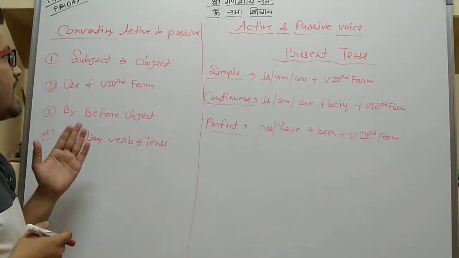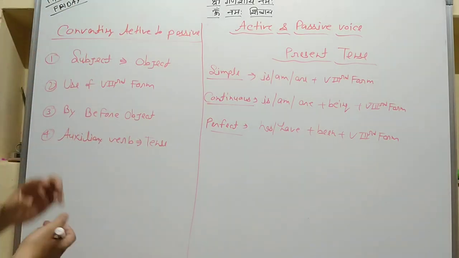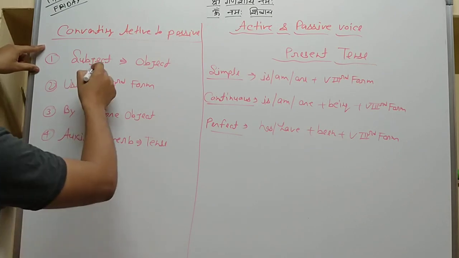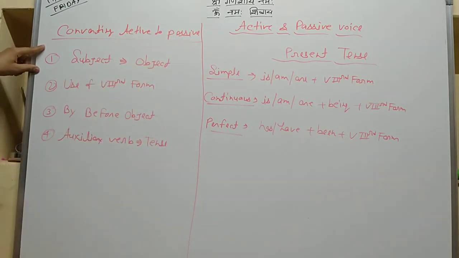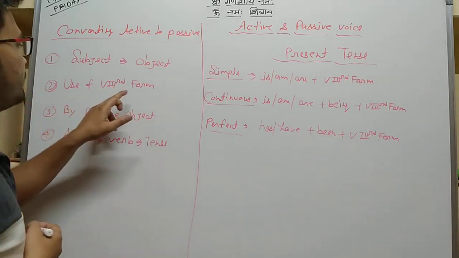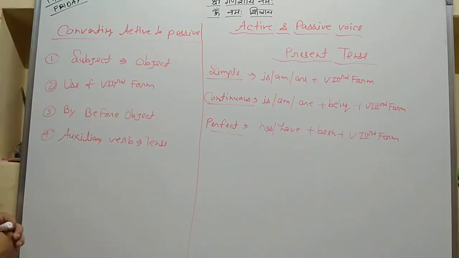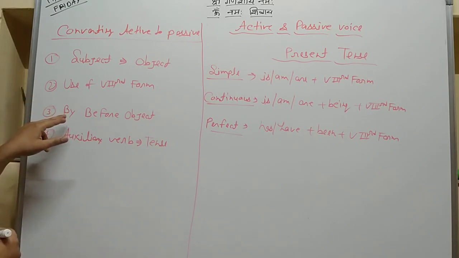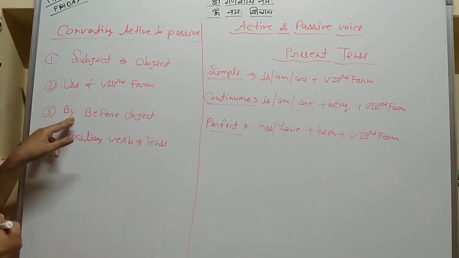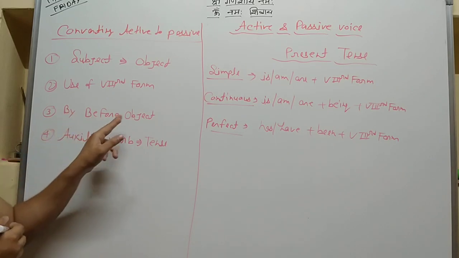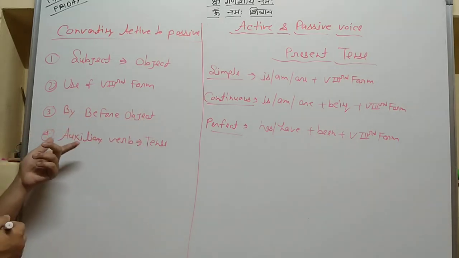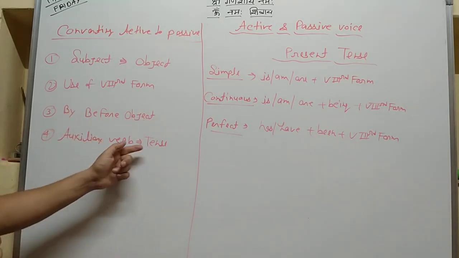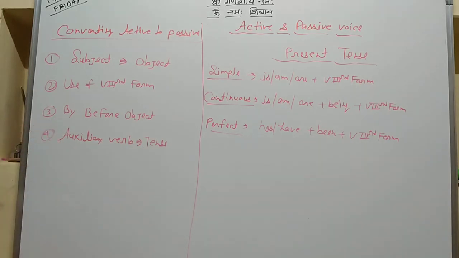First, the subject changes to an object. Second, use the verb's third form in each and every passive voice sentence. Third, we should always use by before the object. And last, the auxiliary verb according to the sentence.